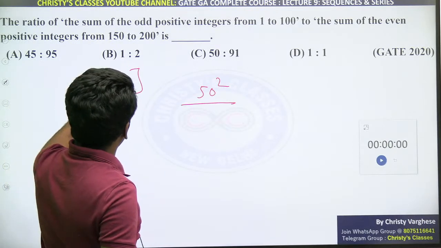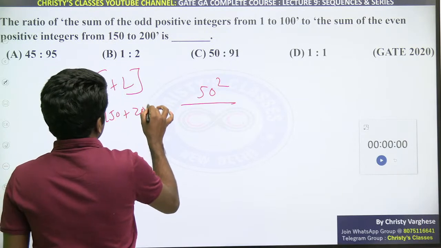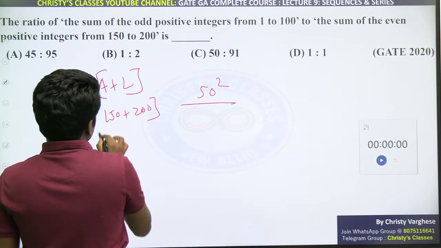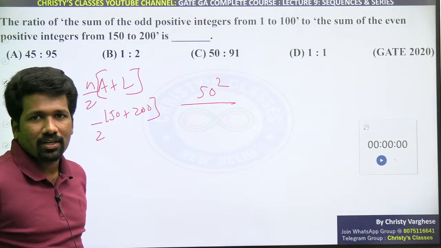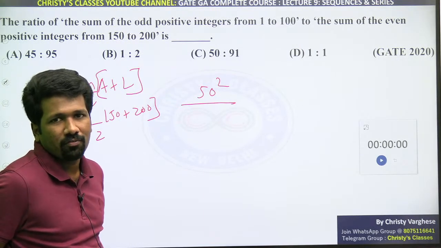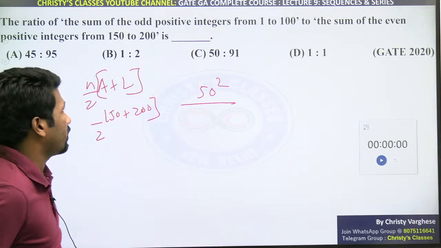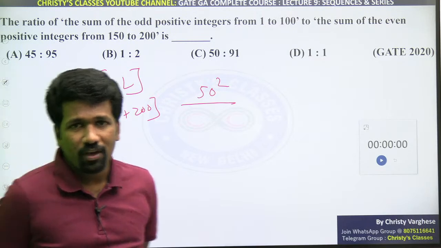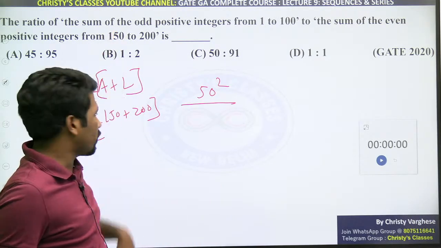So n by 2 into a plus l, where a is 150 and l is 200. What is n? How many terms are there? 50 or 51 natural numbers, with 150 included. Among 50 natural numbers, 25 are even, but 150 is also even, so 26.